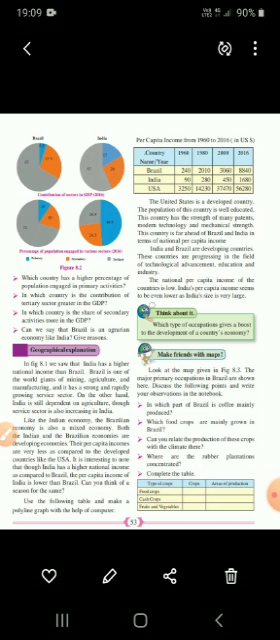Now the next part, right side, it is about your map. So we will see in your next page, page number 54.